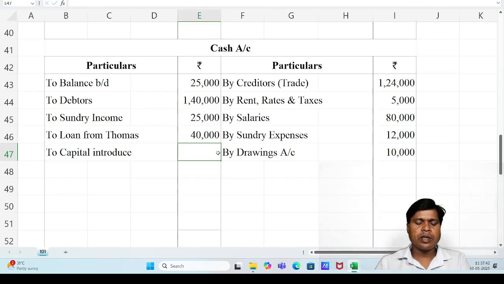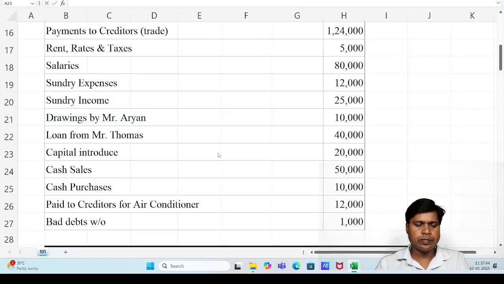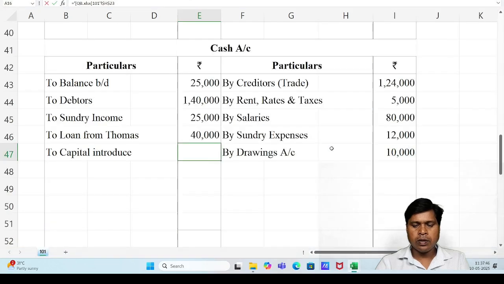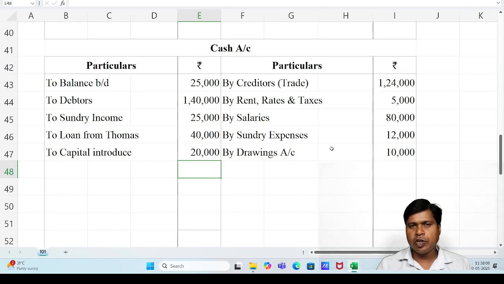We can write there, capital introduced, 20,000. Capital ledger account we can open, but the capital ledger account is not required. Again we have to assume, suppose the capital ledger account is available, and record the second effect, then close that capital ledger account, then the final effect goes to the current year balance sheet liability side.